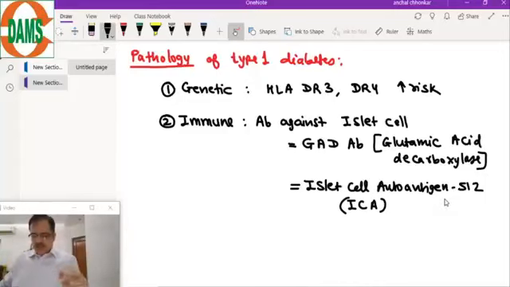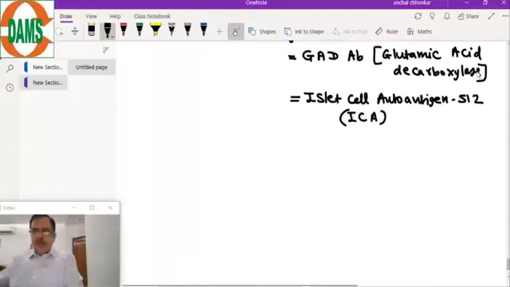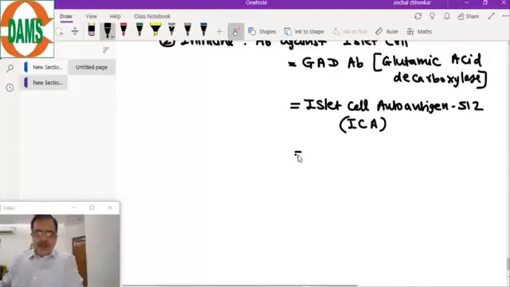So there is glutamic acid decarboxylase antibody, antibody against ICA 512, and also antibody against zinc transporter 8.